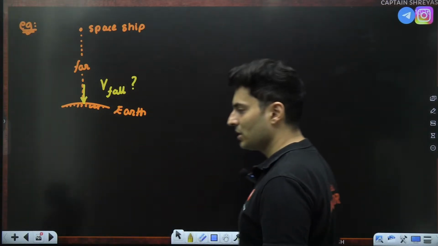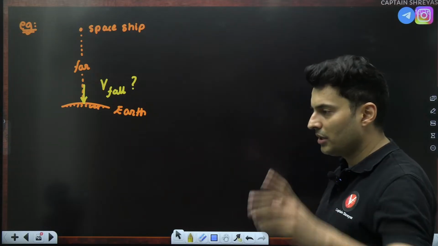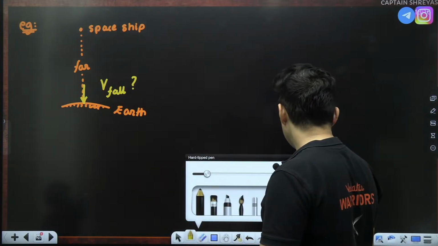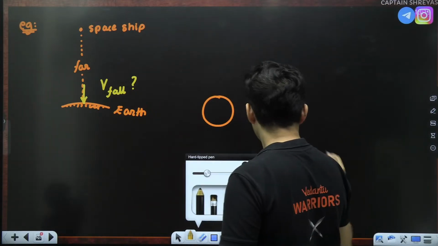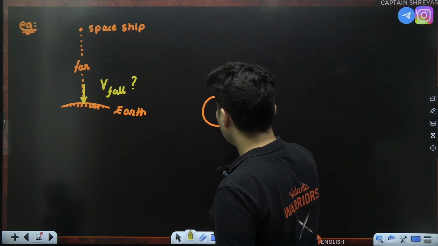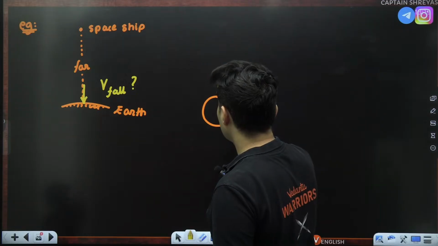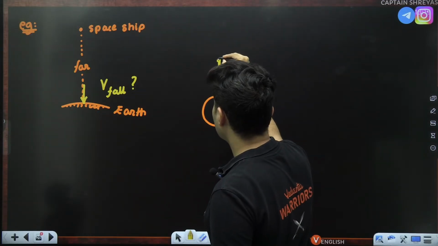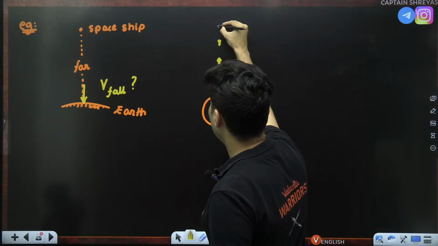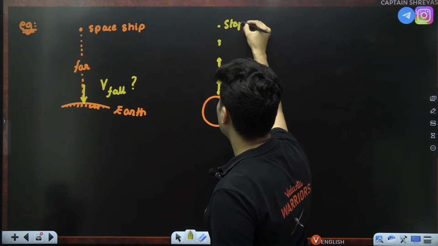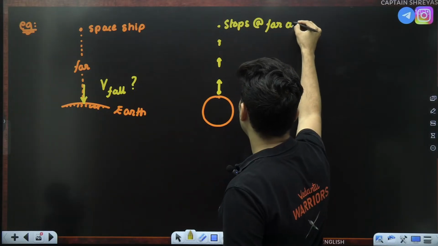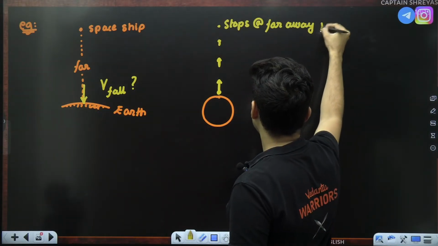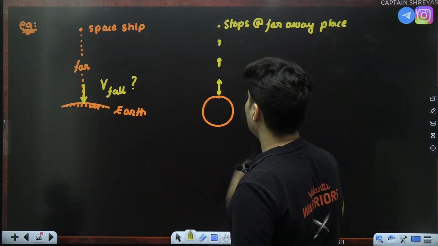Very interesting question. There is a very easy logic to solve this. And the logic goes as follows. Imagine this was the earth. This was the spaceship. You throw it with some speed. The speed reduces until it stops over here, at a very, very far away place, and it never returns back to the earth.